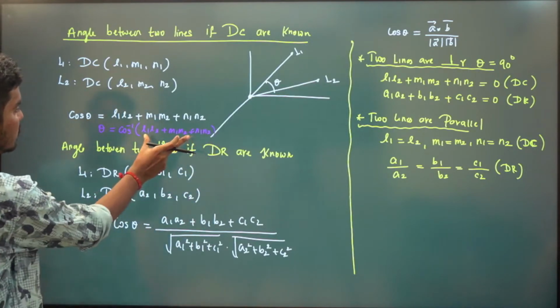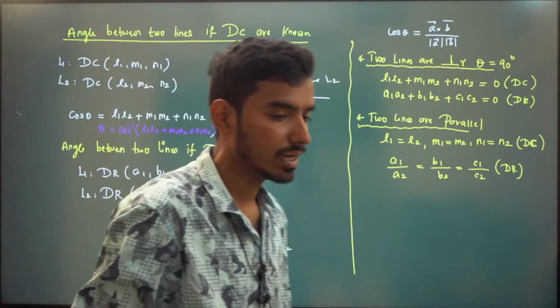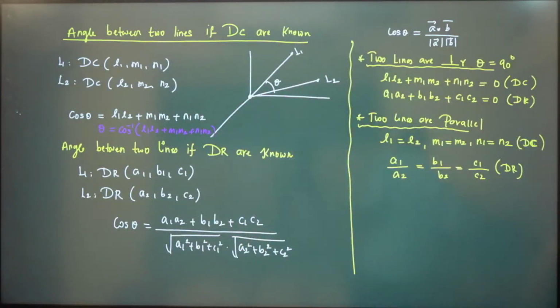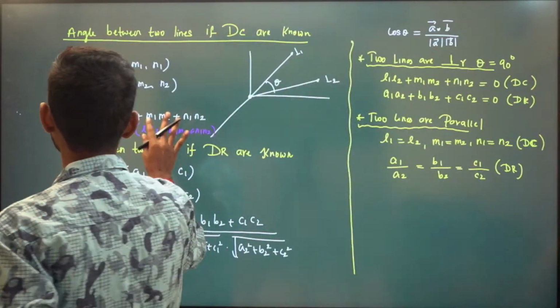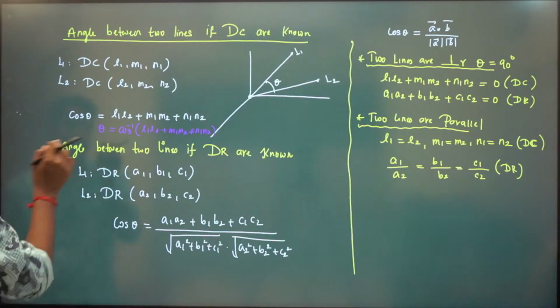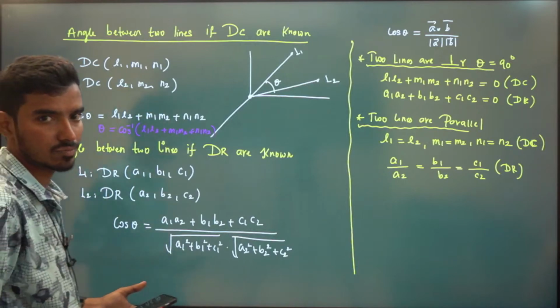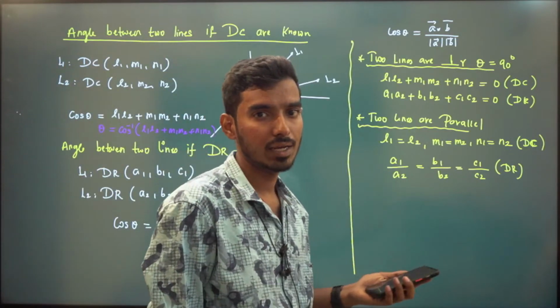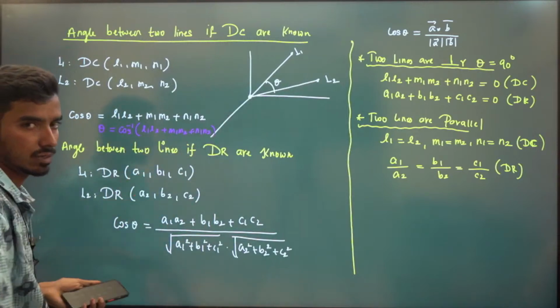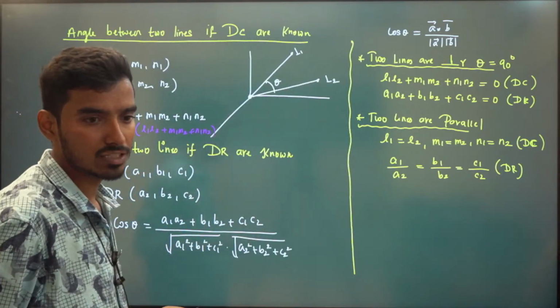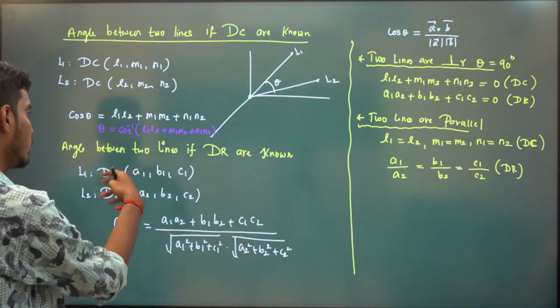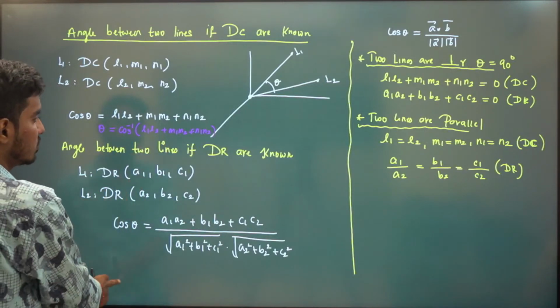Right. So if these values are known, you can find it. For example, 1 by 2, root 3 by 2, you can easily find that. If not, you just write that value as it is. If you are getting 1 by 2, you can write it as 60 degree; if you are getting 1 by root 2, you can write it as 45 degree, right? If you are getting root 3 by 2, you can write 30 degree. If some other term, you just keep that as it is.